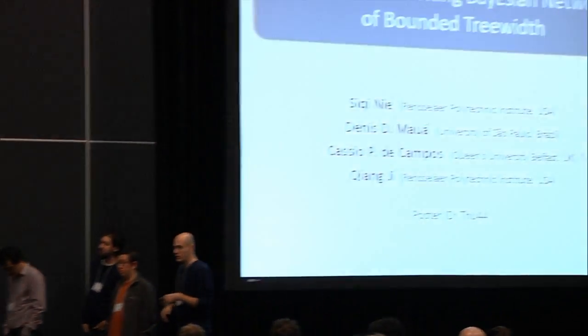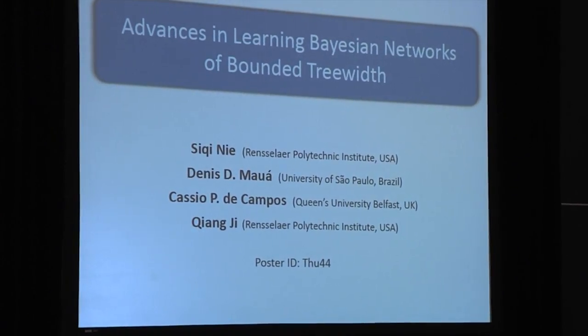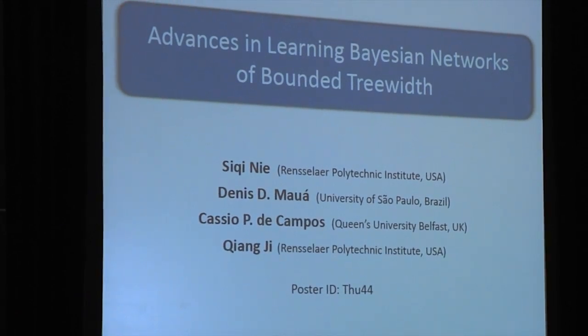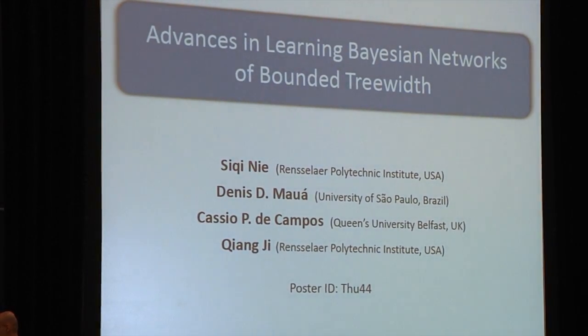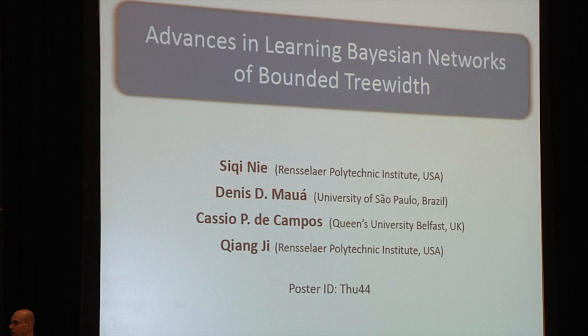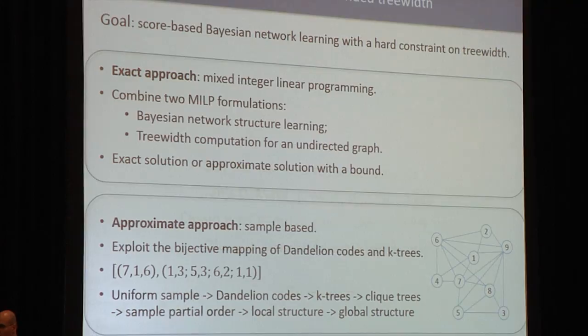Good morning, everyone. I'm Sikini from Rensselaer Polytechnic Institute, and this is joint work with Dr. Maua, Dr. Campos, and Professor Chen. In this work, we studied the problem of score-based Bayesian network structure learning with a hard constraint on the treewidth. And we present two approaches to solve this problem.